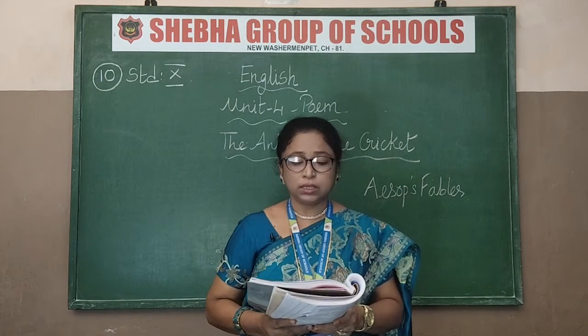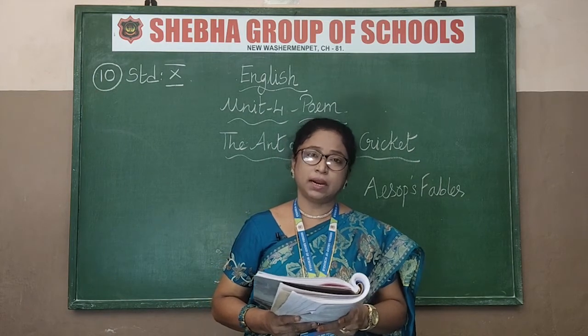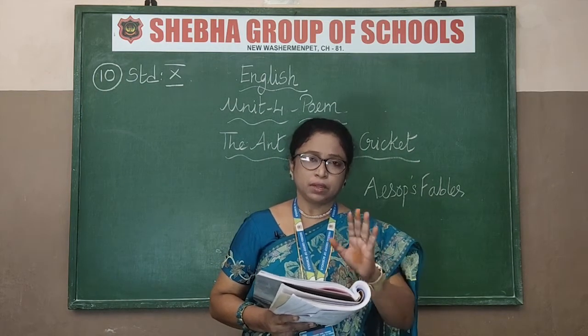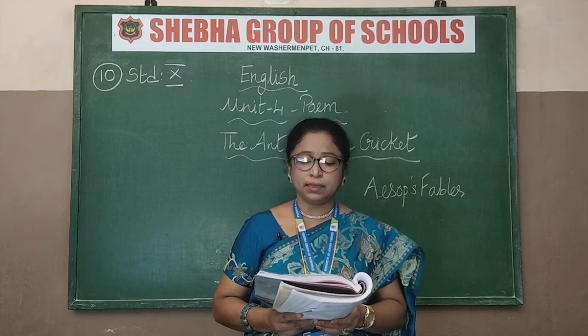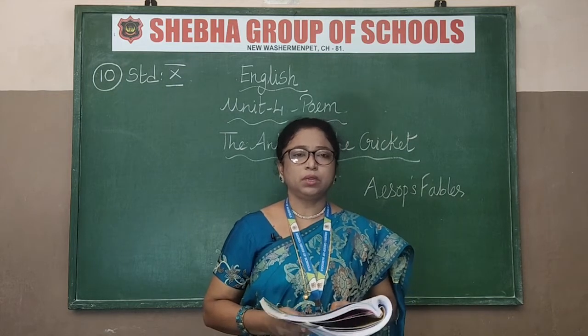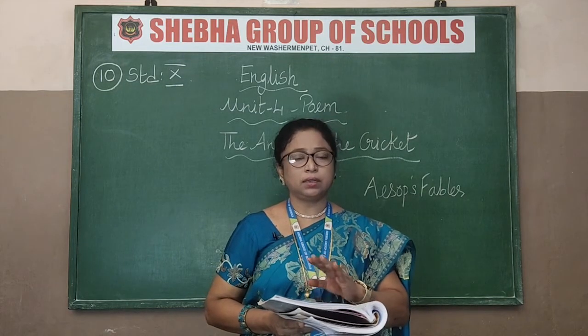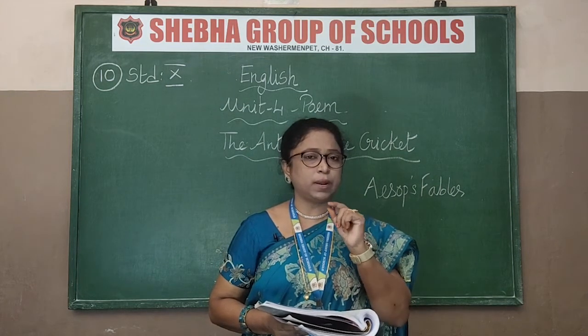So that teaches us moral lessons. Usually the characters in the fables are animals. Fables mean stories, but with animals. This poem, The Ant and the Cricket, teaches us the importance of hard work and planning. So the main thing it is telling you is hard work and planning, how you should plan it out.